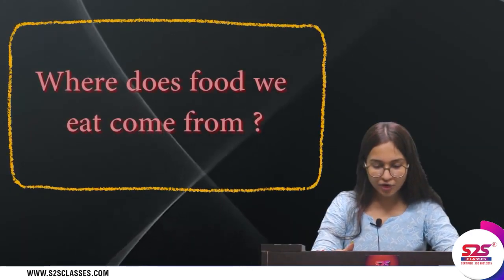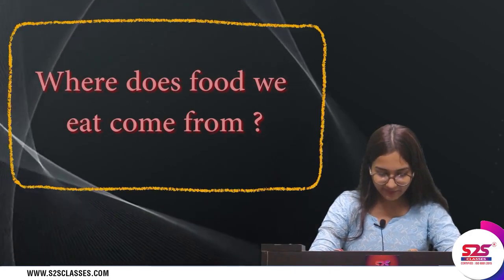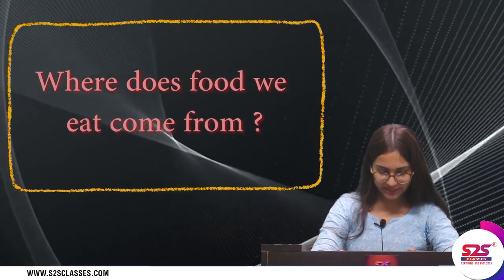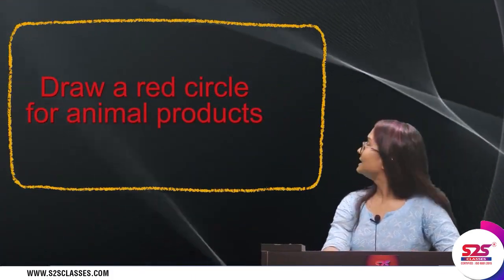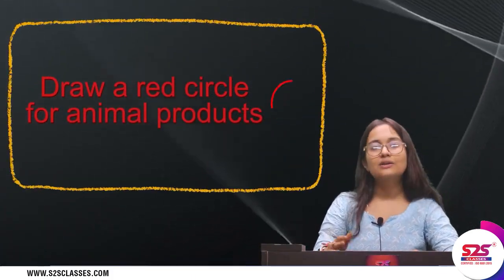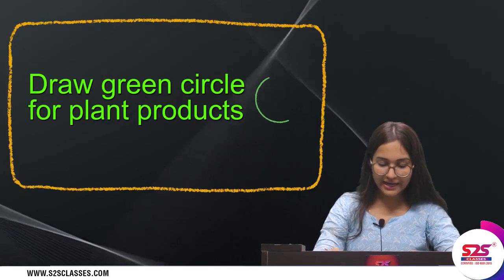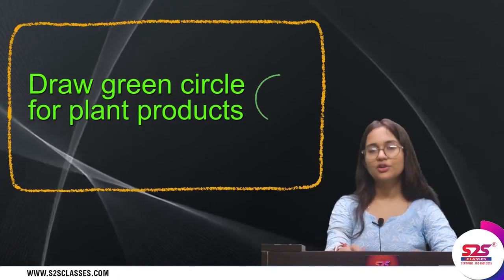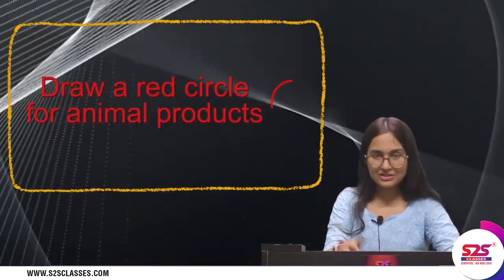Now where does what we eat come from? The names of some food items are given here, and what we need to do is circle the items which we get from animals. So these are the following names. Now I'll keep on circling the items which we get from animals. We need to draw a green circle for the objects we get from plants, and a red circle for those we get from animals. So the first one is honey.